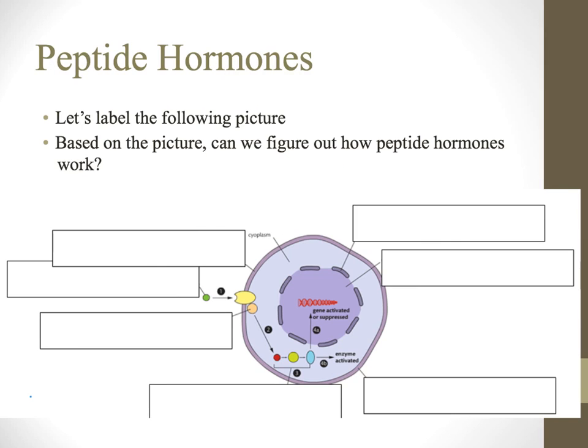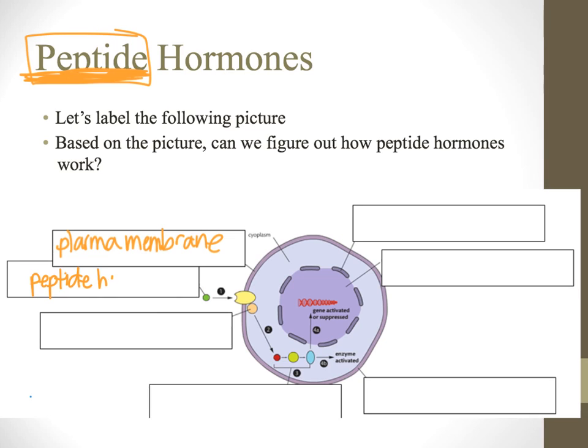Okay, so let's move on to the second type of hormones, which are these peptide hormones. Automatically when I say that, you should know what that means, but if not, nod and smile and pretend like you do. Okay, and let's go ahead and label this picture. So again, I see the plasma membrane or cell membrane, this purple border around the cell. And this little guy right here is the peptide hormone. Isn't he adorable?